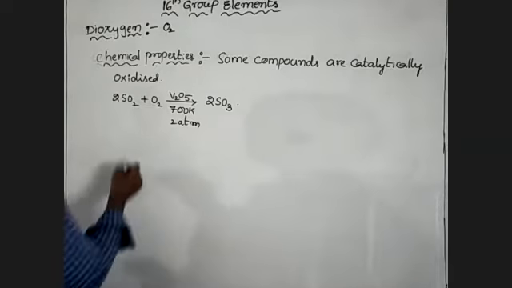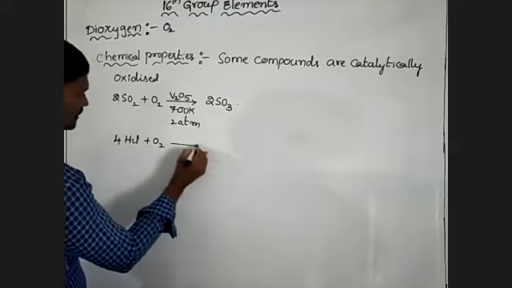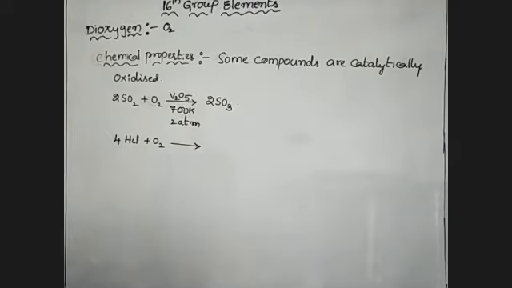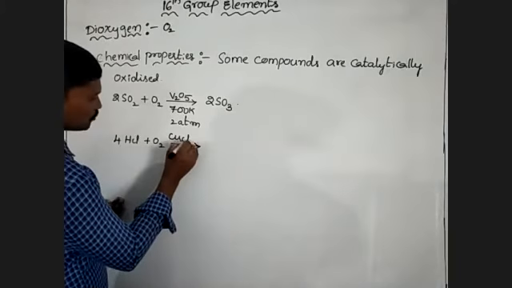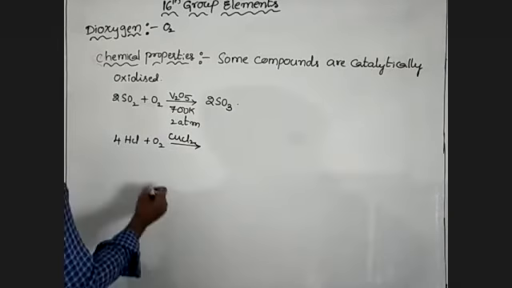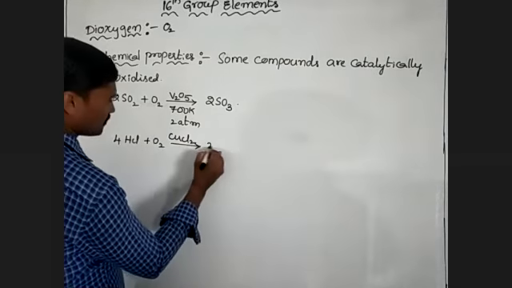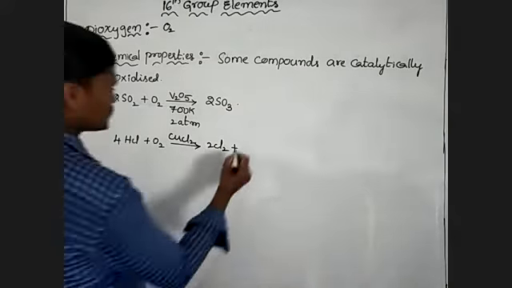Next one is 4 moles of HCl get oxidized. That means reaction with oxygen in the presence of cupric chloride at 700 Kelvin temperature, it forms dichlorine. It forms chlorine and H2O.